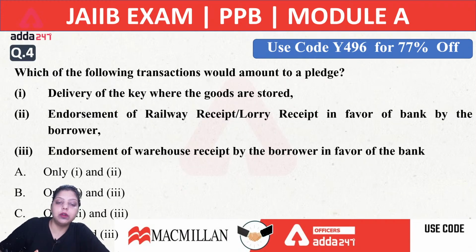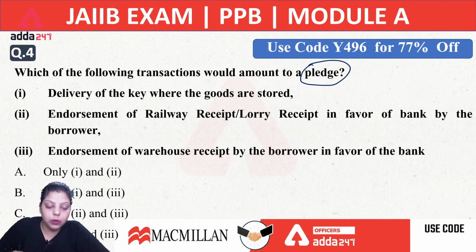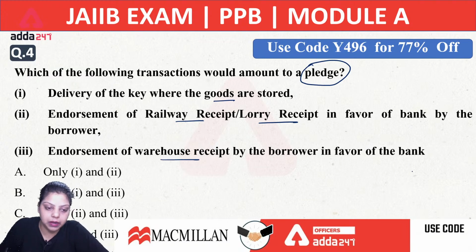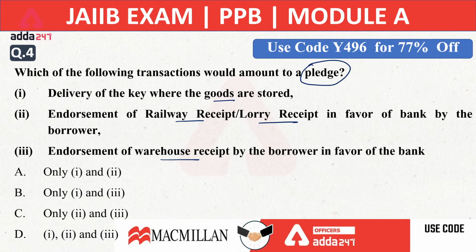Now, which of the following transactions would amount to a pledge? Now, what is a pledge? Pledge is a type of security. First is saying delivery of the key where the goods are stored. Second is saying endorsement of railway receipts, lorry receipts in favor of the bank by the borrower. Third is saying endorsement of warehouse receipt by the borrower in favor of the bank. So which of the following happens in the pledge? A, B, C or D?